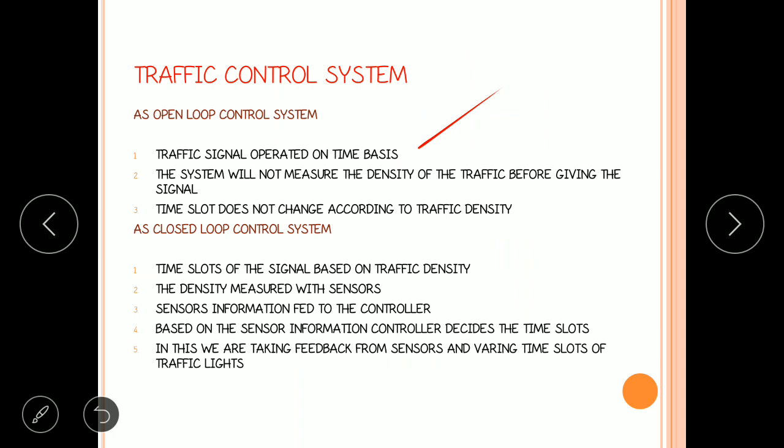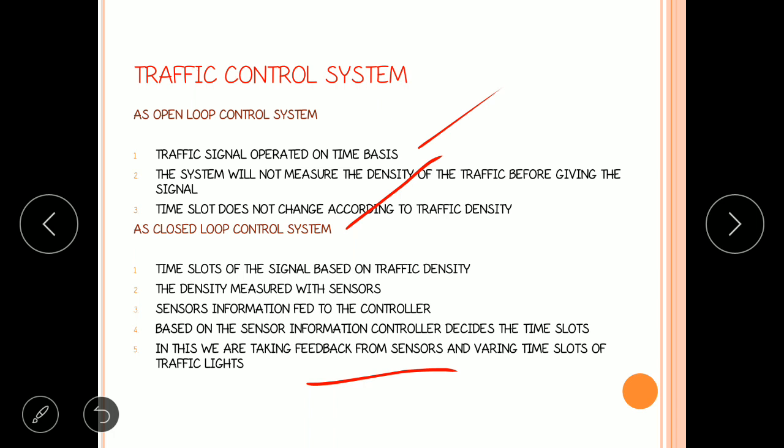Coming to case 2, as a closed loop control system, the traffic control system can be made a closed loop system by providing feedback. How are we getting feedback? From sensor data. So we are taking feedback from sensors, and this data is given to the controller.